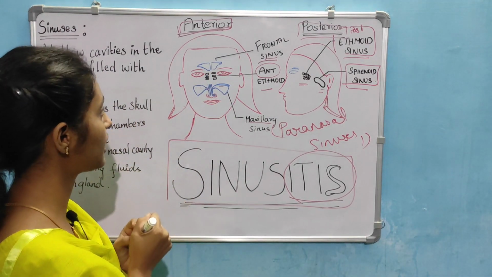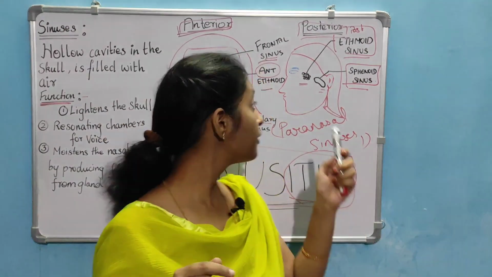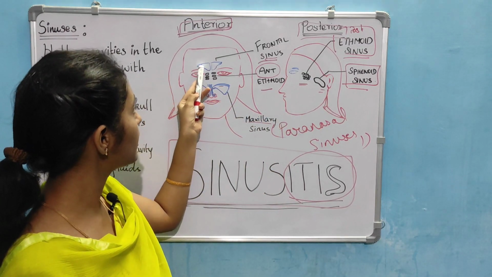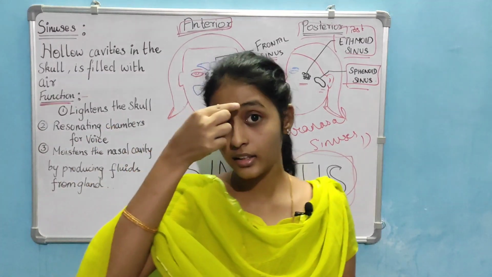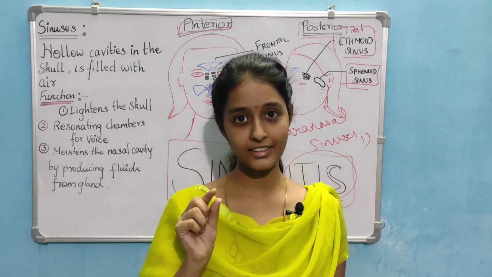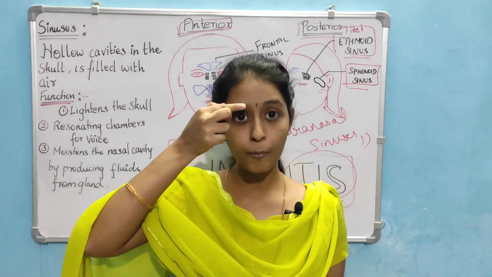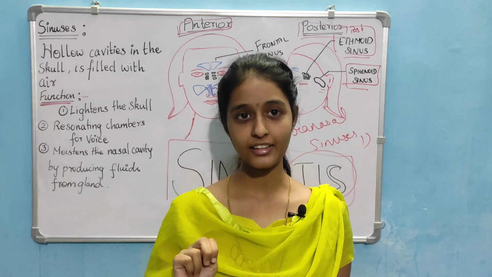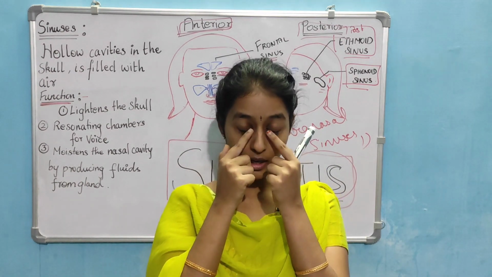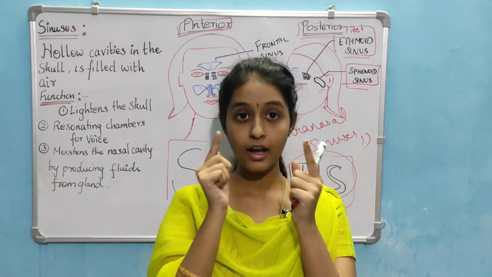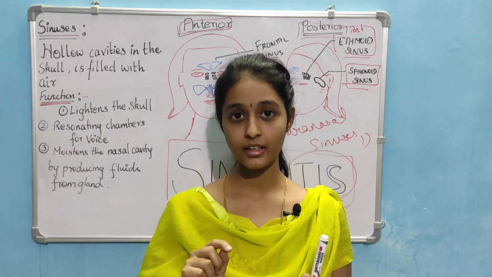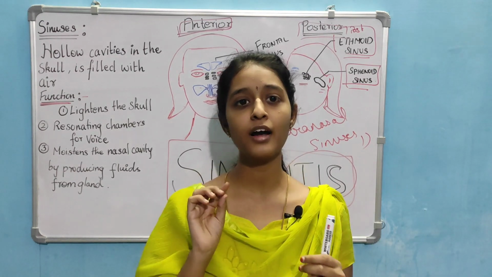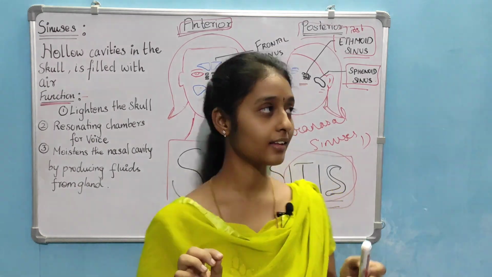The anterior group of sinuses are the frontal sinus, which is here in the forehead. It is paired. Above the eyebrow, in the forehead, we have two frontal sinuses, and medial to the eyes we have the anterior ethmoid sinus, and in the cheek we have the maxillary sinus.